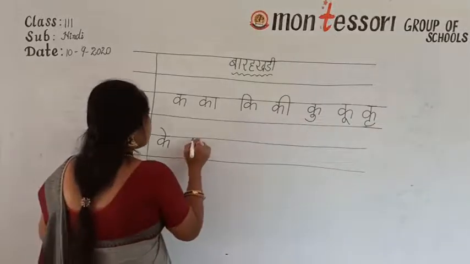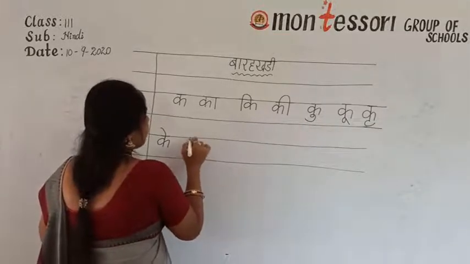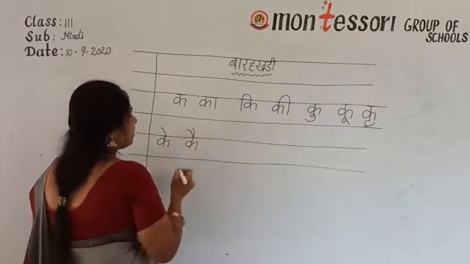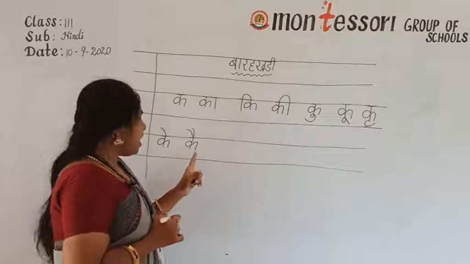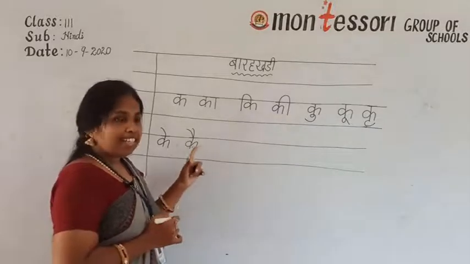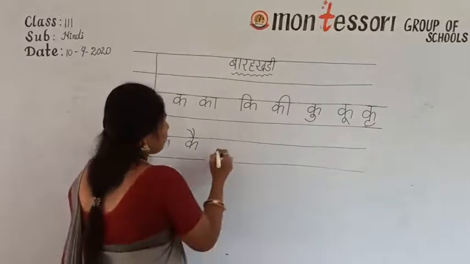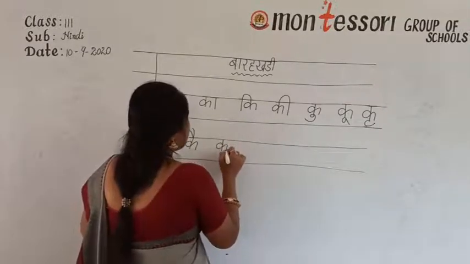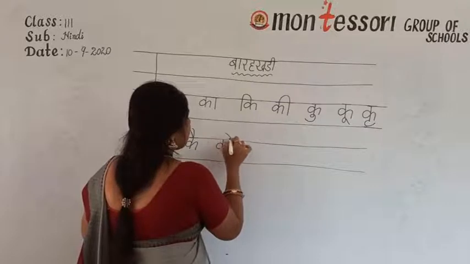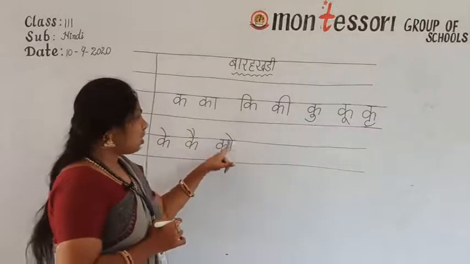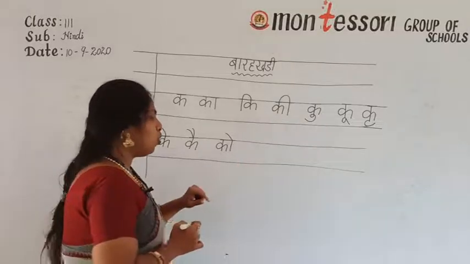Ka e ki matra, ke. Okay. Then next, give finger gap and write here. Ka ai ki matra, kai. Ka and ai, kai. Ka ai ki matra, kai. Then next, after ye, O. Ka o ki matra, ko.